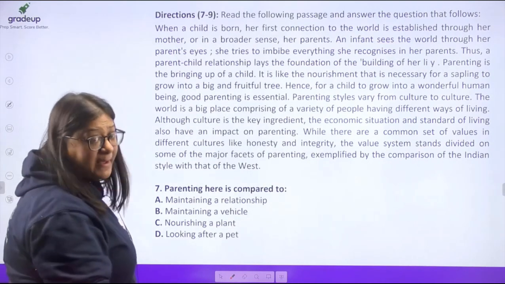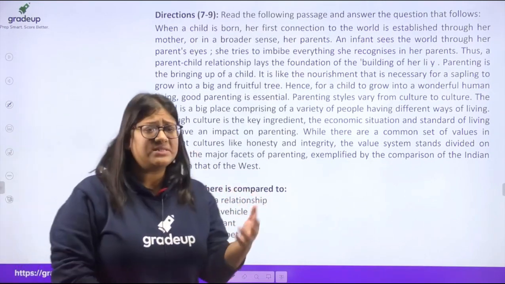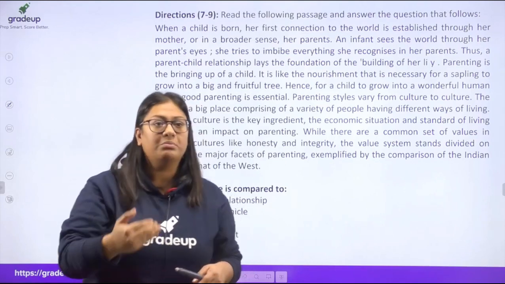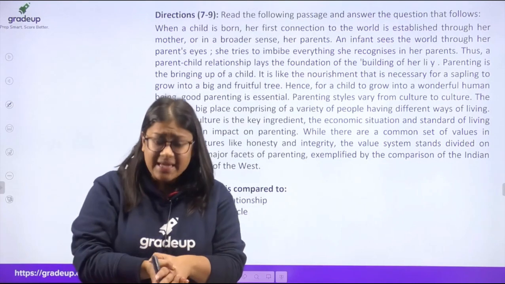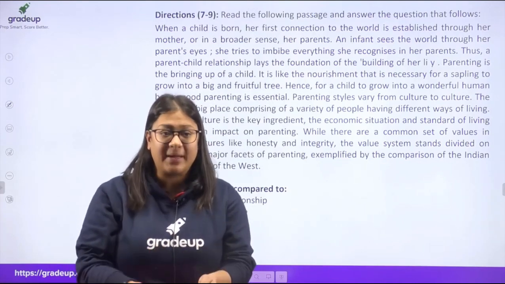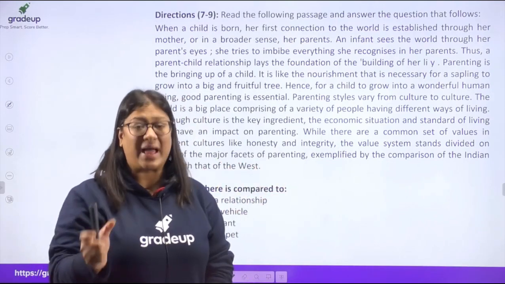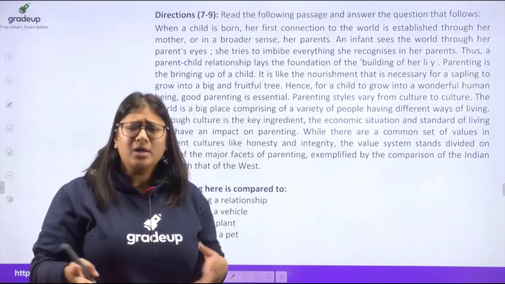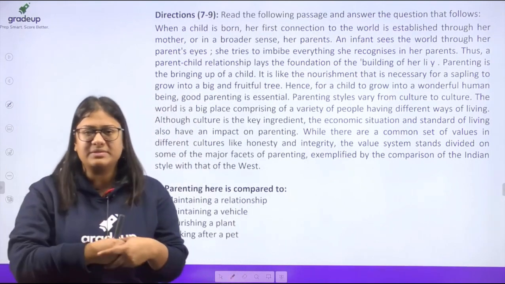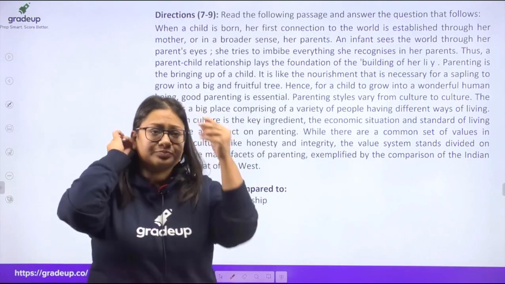Now this is another passage altogether. It talks about parenting, right, and how parenting is such an important task, क्योंकि that is the first thing that a child is exposed to, or जो भी values the child is supposed to imbibe comes from the parents. And towards the end, the passage talks about that it is largely dependent on the value system. ठीक है, the value system, or implying that the cultural जो भी आपका cultural ambience रहेगा बच्चे के आसपास, that is the way how the child is going to evolve.